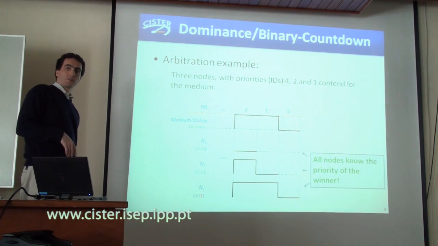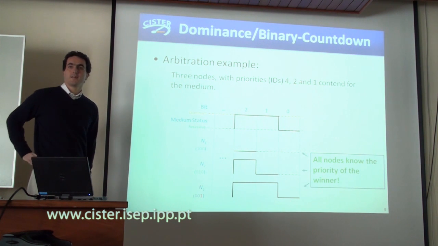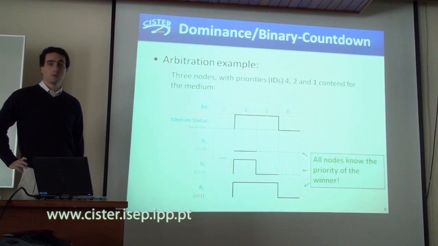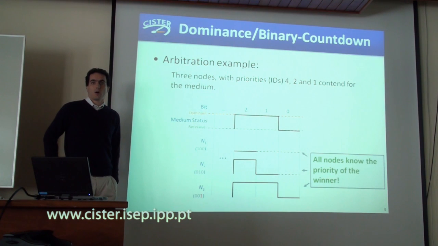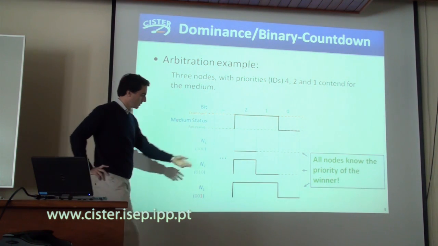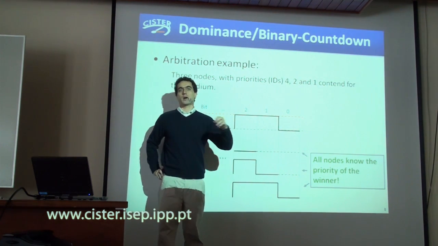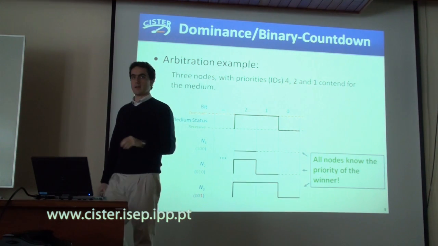One important thing, you want to ask a question? Go ahead. What is the medium status? Where does that come from? It comes from the medium. It's a wire, and you can listen to the wire to see. But some node must be transmitting that way for the medium to have. Yeah, like here, nodes are sending a dominant bit. They are putting the state of the wire in a high level.